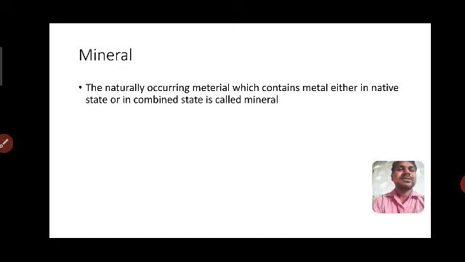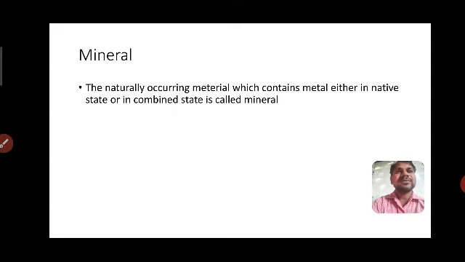Like that, bauxite, galena. So these are the minerals. But clay is only a mineral, not an ore. Why? Because among all minerals, which minerals give profit?